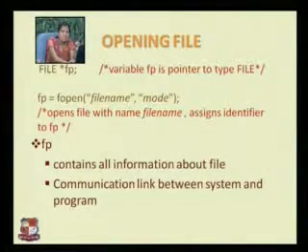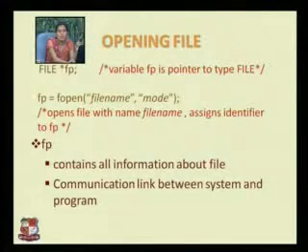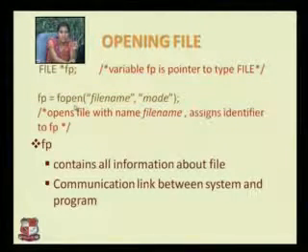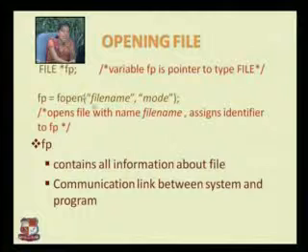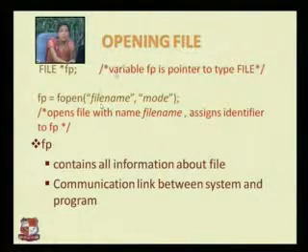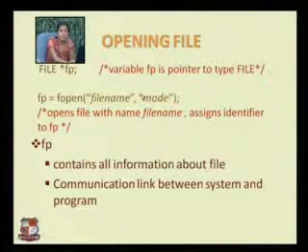So the reason why you want to open this file, you need to specify with the mode. Here we write fp = fopen. fopen is the name of the function you use for opening a file. Which file you want to open, you need to specify. In which mode you want to open it, you need to specify. This way you are opening one particular file.